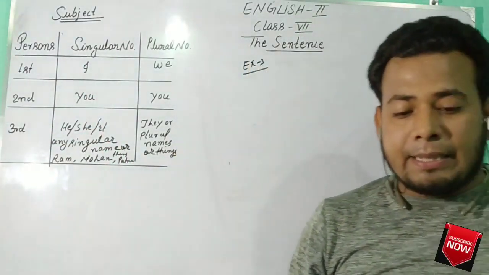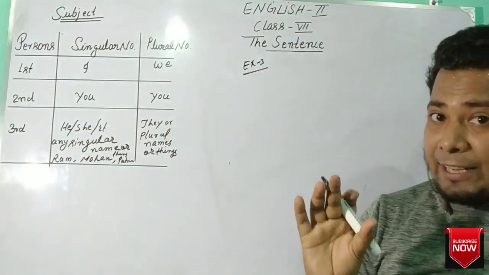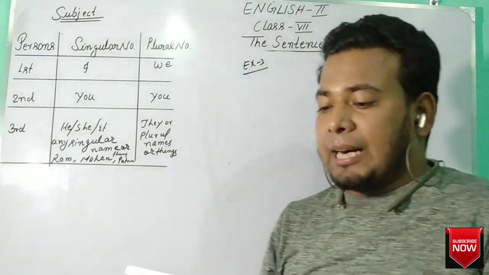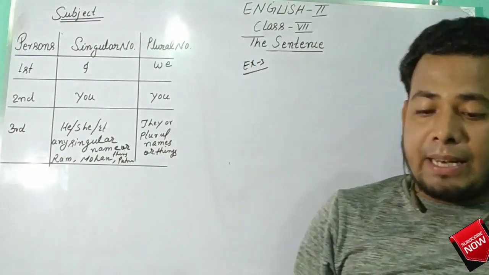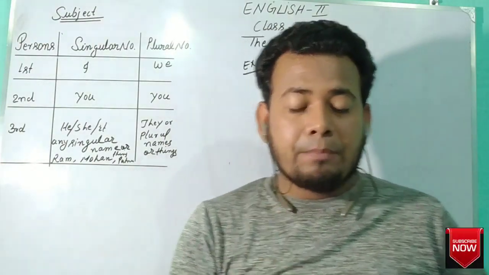Draw one line under the subject and 2 lines under the predicate. 1 line for subject and 2 lines for predicate. For example, question number 1: several herbal plants grown in our kitchen garden have great medicinal properties. Here we have to classify subject and predicate.